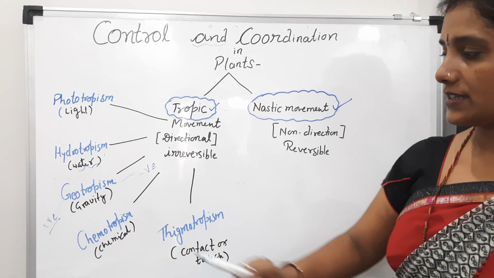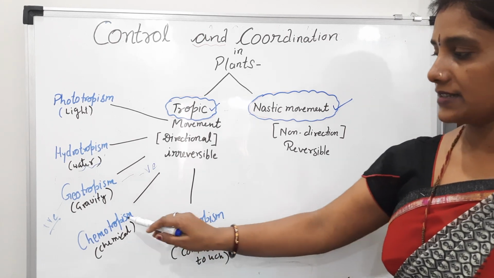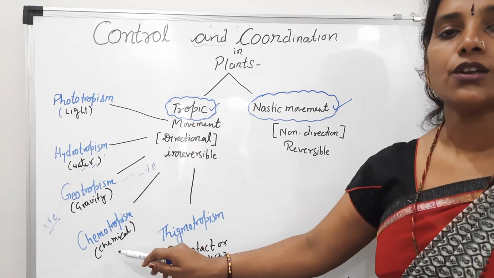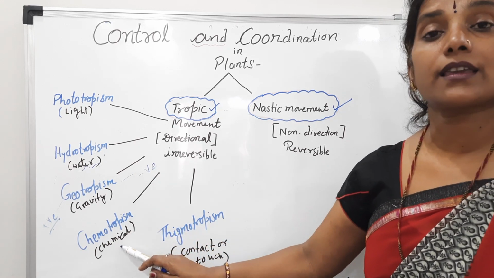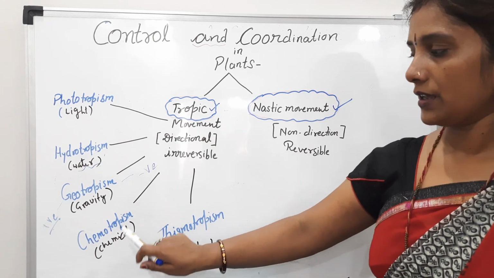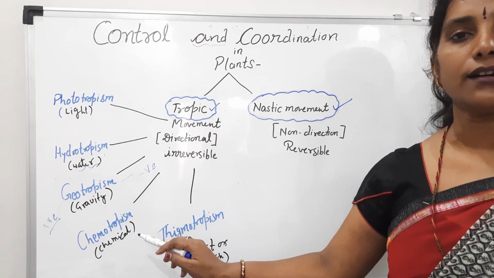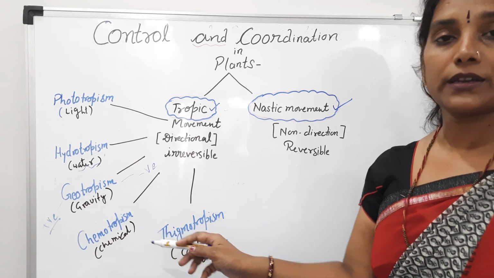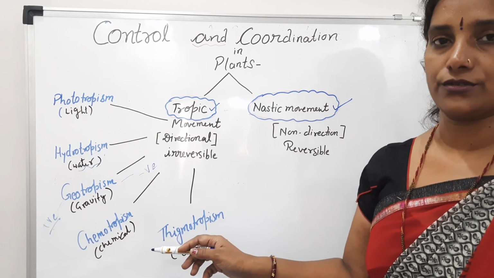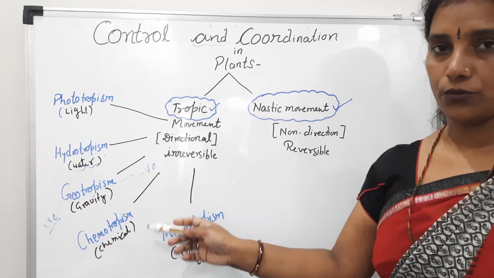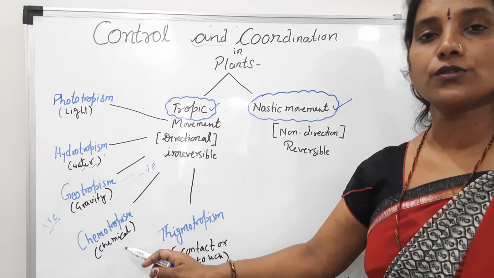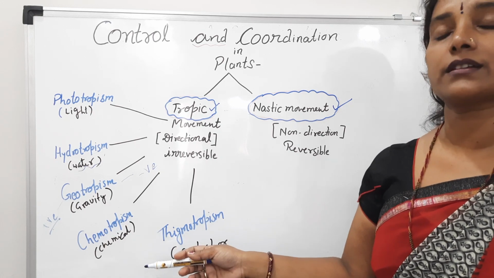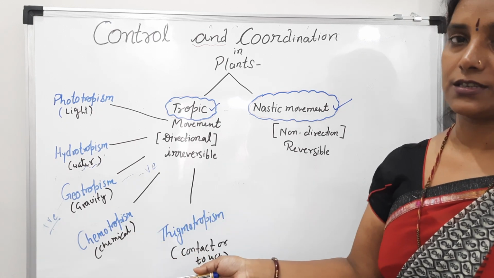Now the next is chemotropism. As the name suggests, chemo means chemicals. So here the plant shows a response towards chemicals, and such movement is shown by plants during fertilization, students. When the pollen grains, where do the pollen grains move during fertilization? Towards the ovules. Ovules के पास आते हैं ना. So here the ovules secrete chemicals, and this is the stimulus. And who will give the response? The pollen tube gives the response, students.